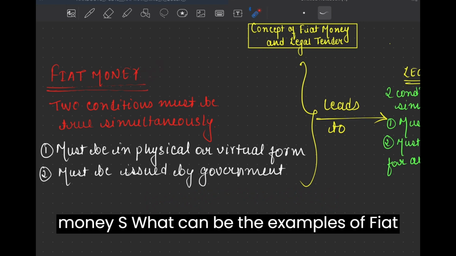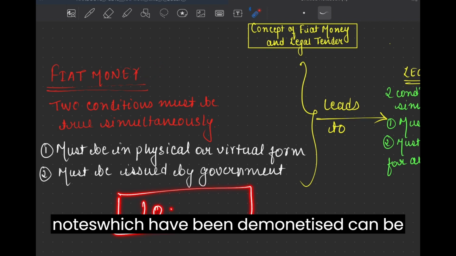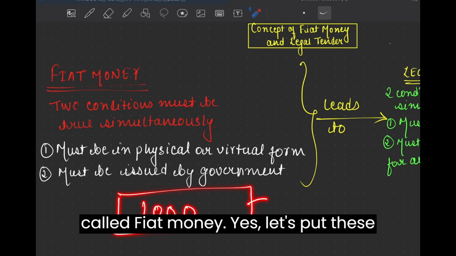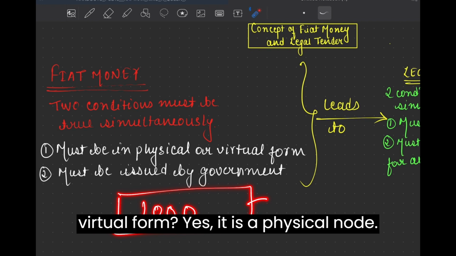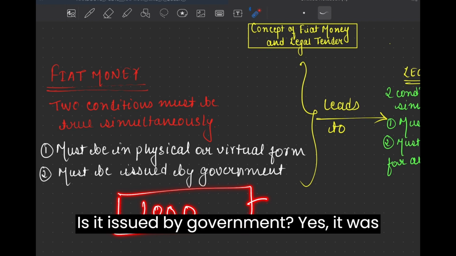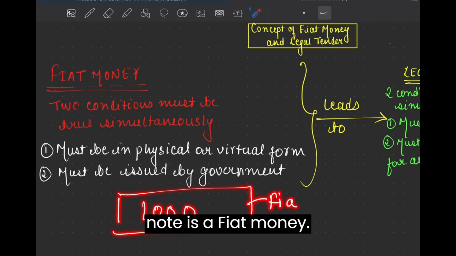So what can be the examples of fiat money? Our old 1000 notes which have been demonetized can be called fiat money. Let's put these two conditions. Is it in physical or virtual form? Yes, it's a physical note. Is it issued by the government? Yes, it was issued by the government. So a 1000 rupees note is a fiat money.